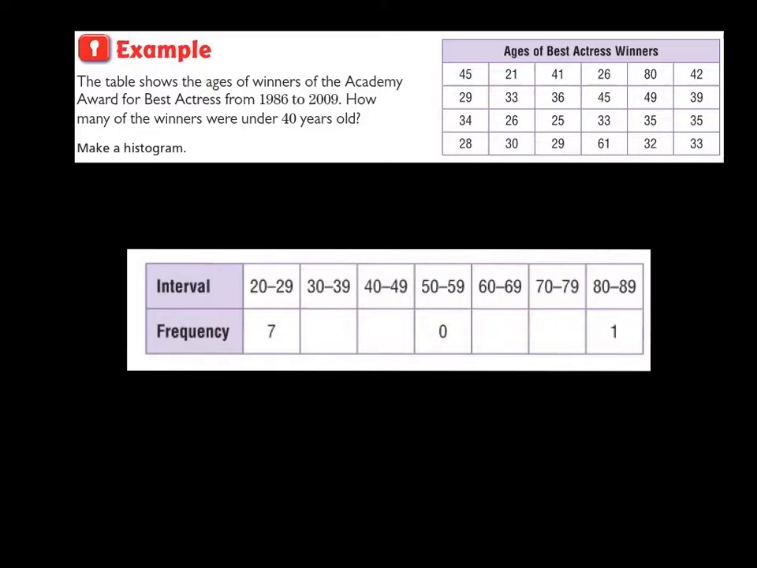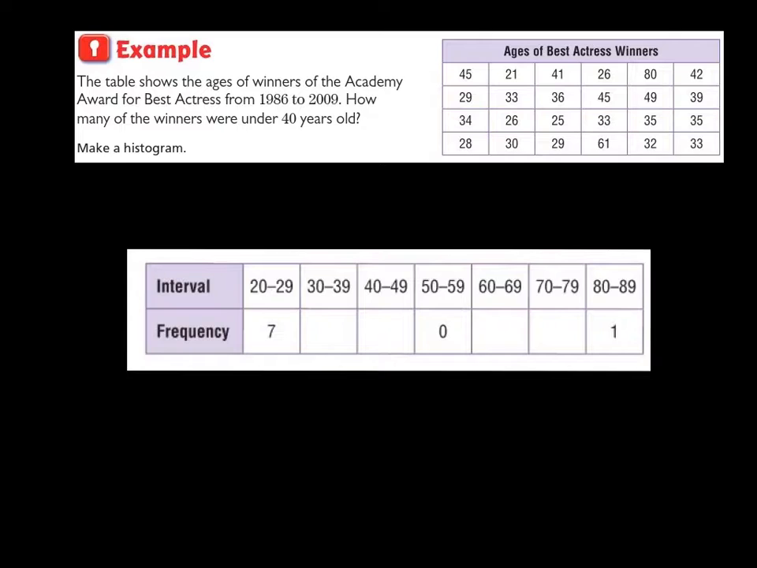Okay, this one's going to be a little bit more in-depth for you. This table shows the ages of winners of the Academy Award for Best Actress from 1986 to 2009. How many of these winners were under 40 years old? So last one was Best Actor, this one's Best Actress. An actor is a boy, an actress is a girl.